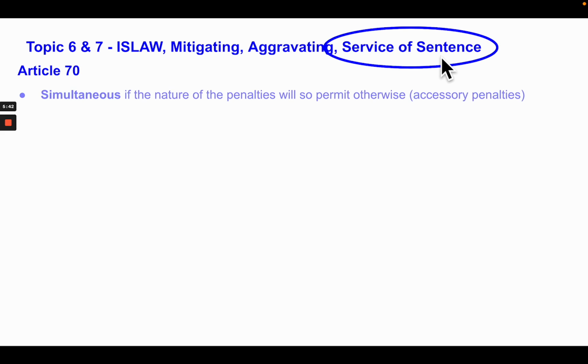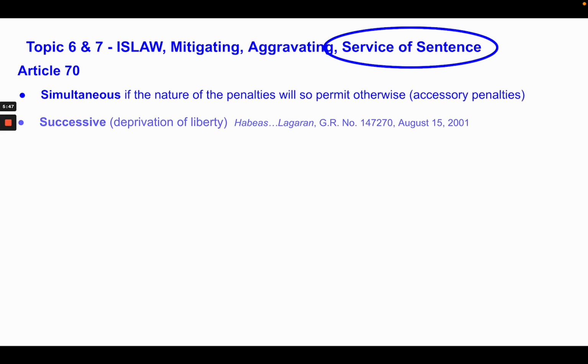How is sentence served? If you look at Article 70 of the Revised Penal Code, you see these two words, simultaneous and successive. And these provisions, if you look at Article 70, have been clarified by jurisprudence. Article 70 says, serve penalties simultaneously if the penalties will so permit. Take note, according to the Supreme Court decision in the habeas corpus case of Pete Lagaran, the simultaneous service of penalties will refer to accessory penalties.